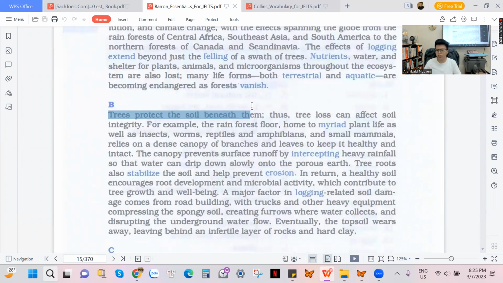Okay, trees protect the soil beneath them. Mấy bạn nhớ nha, hồi trước đây mình có dạy cho mấy bạn từ soil và từ land. Land là cái đất để mấy bạn sống, và đất mà sống thì nó bằng phẳng á, nó có xi măng, nó có cát, nó đổ bê tông, nó cứng ngắc luôn, được gọi là land. Và khi mấy bạn mà đi mua đất, đi đầu tư để mua đất, là giống như là mình mua đất trước sau đó mình mới xây nhà, ví dụ là như thế.